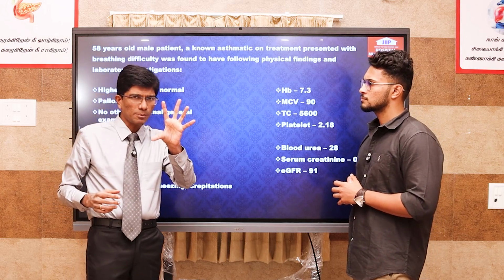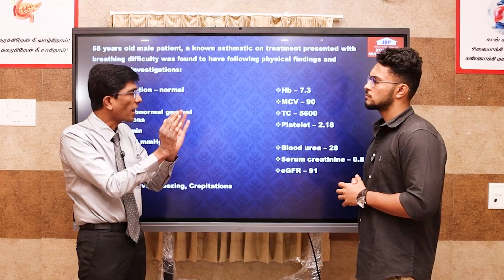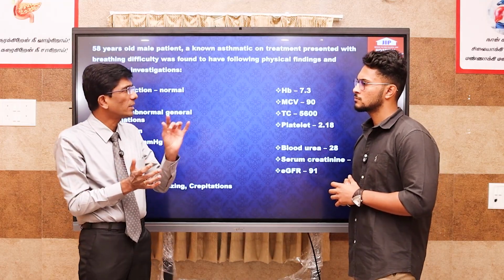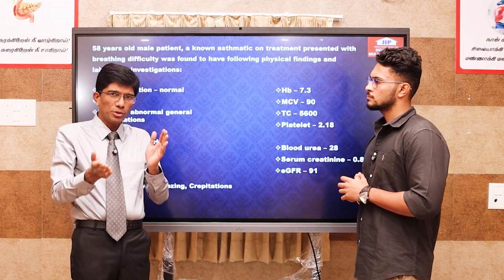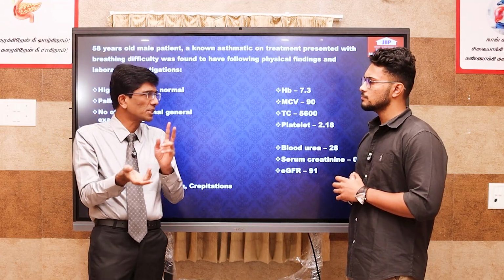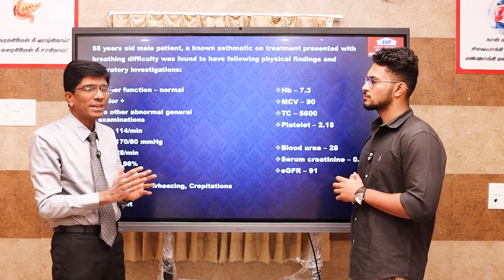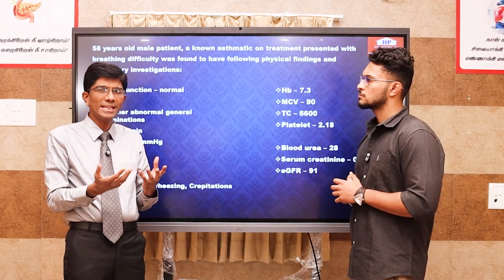So coarse crepitation will be the remarkable feature pointing to cardiac origin. Predominant wheezing points towards bronchial asthma and COPD. When you have wheezing and crepitations, it could be either way. I could say there is nothing wrong in treating both ways.